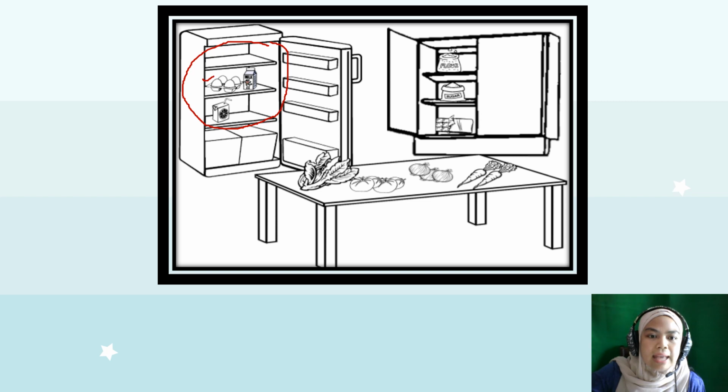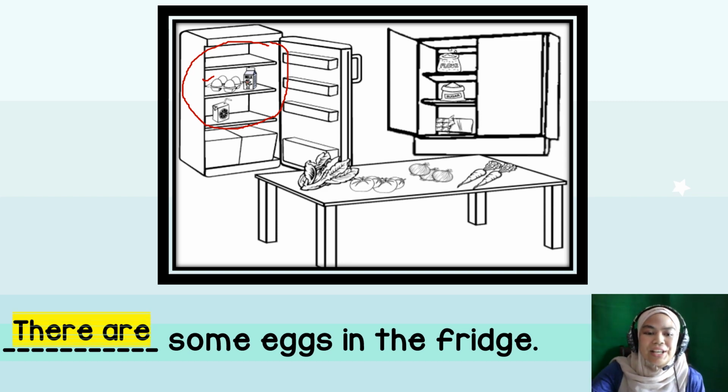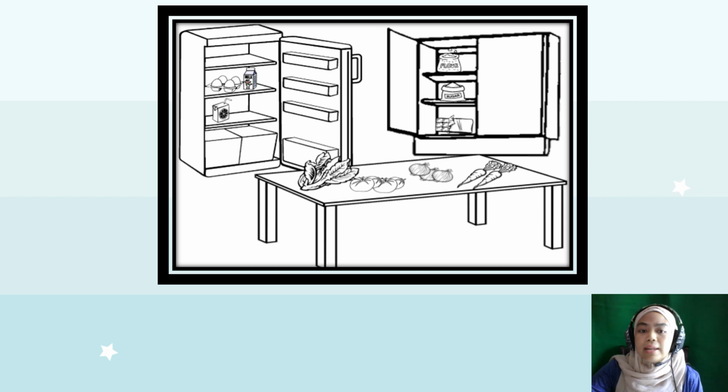Let's go with eggs. How to describe this sentence? I'm going to give you the clue. Need some eggs in the fridge. So should you use there's or there are? Good. You use there are because you can count eggs, right? What about the next one?